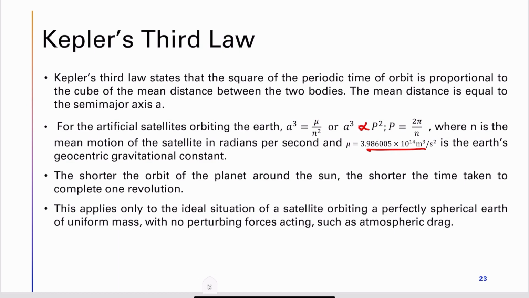But in actuality, we have atmospheric drag, thrust, and many other forces acting, which are considered as orbital perturbations. But still, this law holds in all the cases. Even now, we are using Kepler's third law to launch satellites in reality.